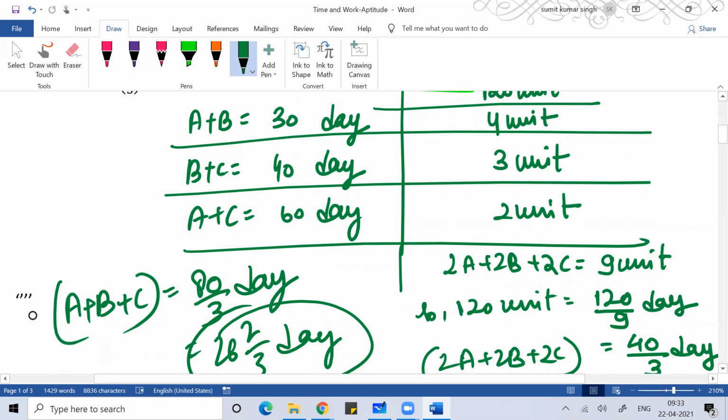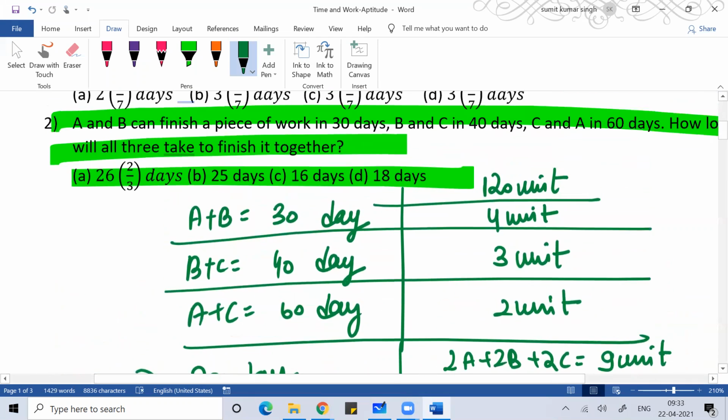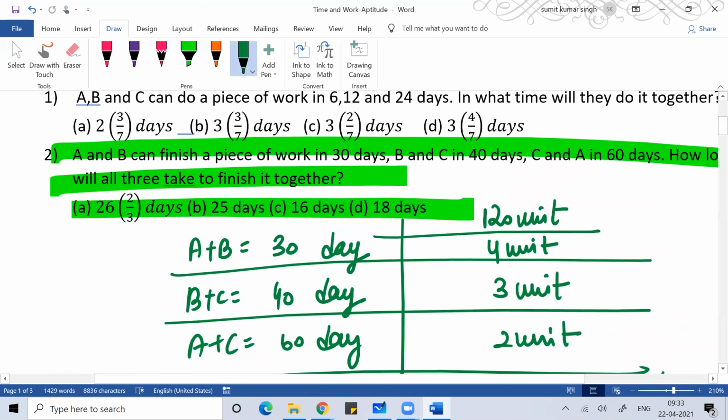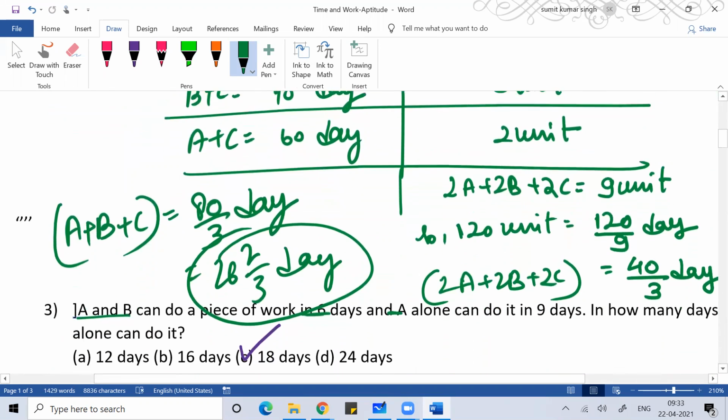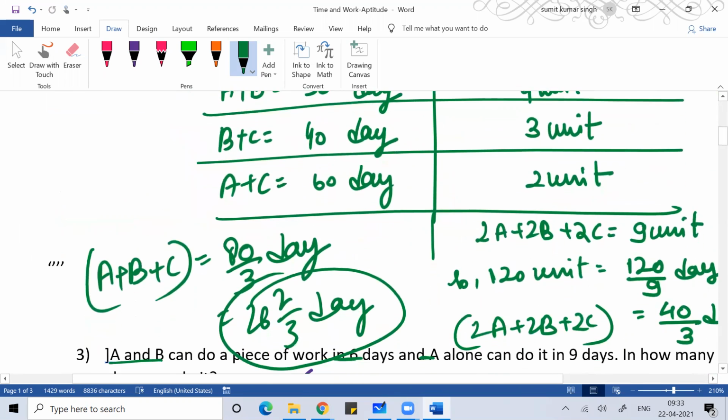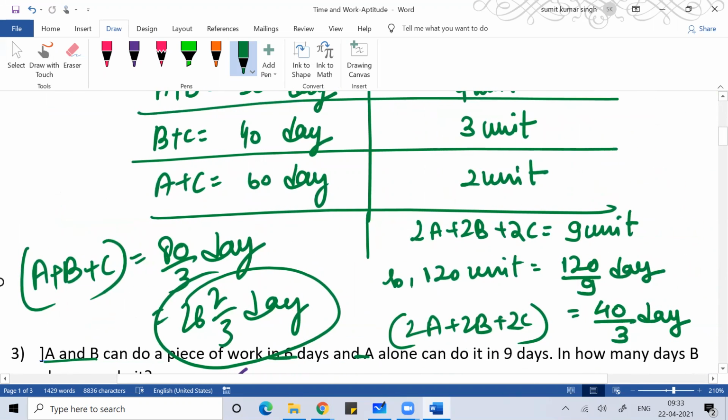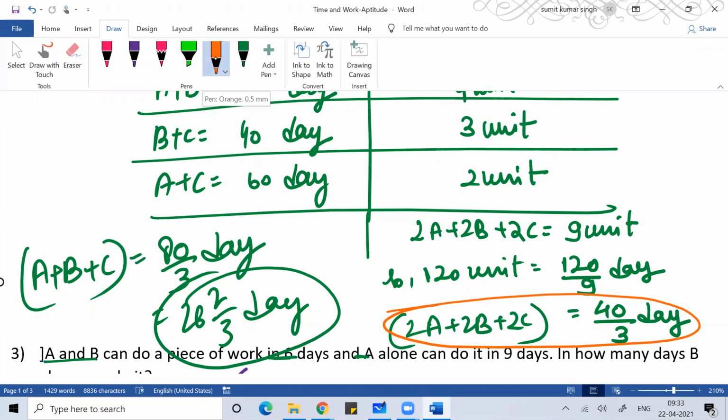Anyone, any doubt, any question? This question comes in many exams. This is one of the favorite questions because it tends to be a complicated problem. Many people consider it complicated and get confused here also. If I'm saying that 2A + 2B + 2C are doing the work in 40/3 days, you need to understand.